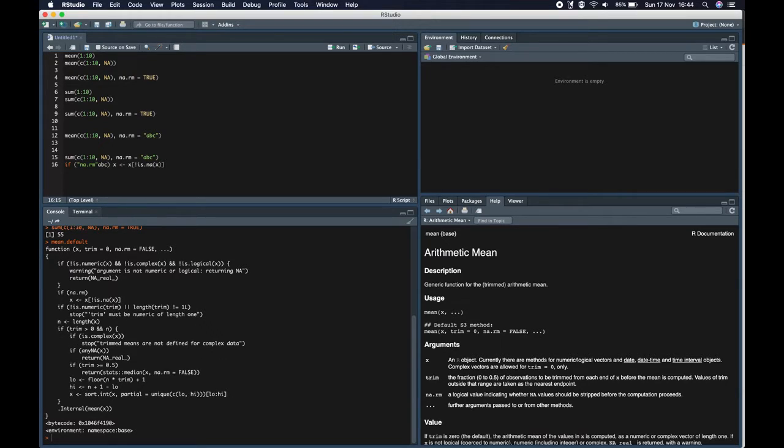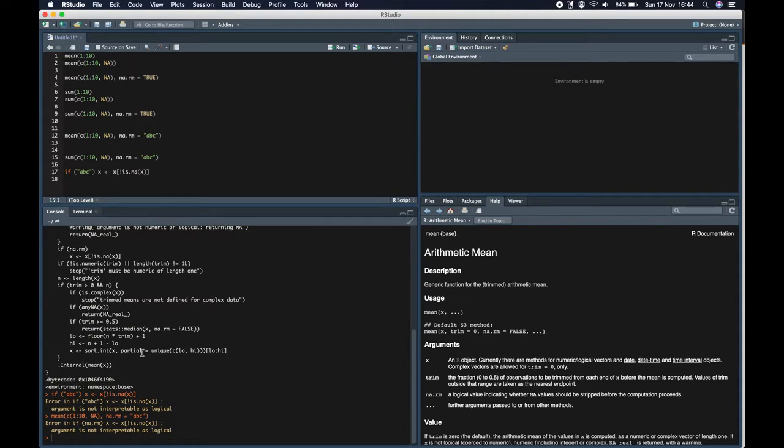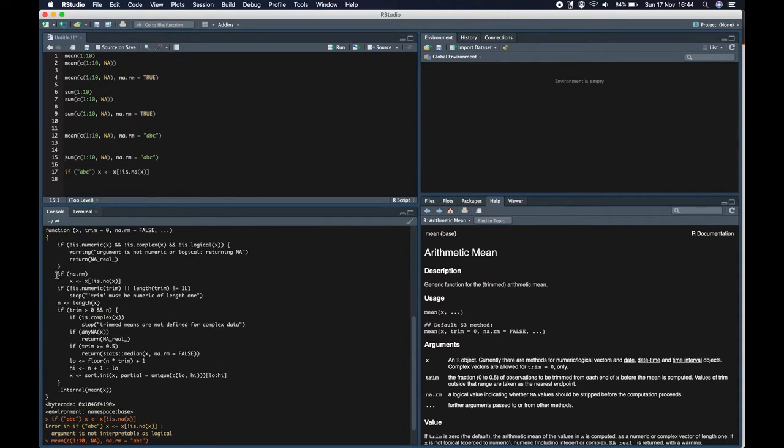So if instead you put "abc" as we have passed in mean, it gives the same error, argument is not interpretable as logical, which we get here. So this part in the mean.default function gives the error, which makes complete sense.